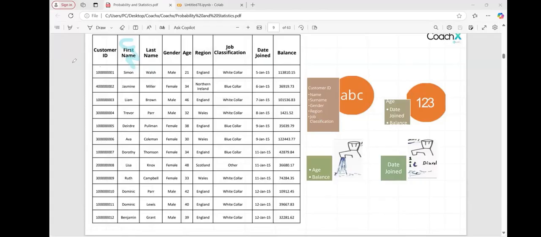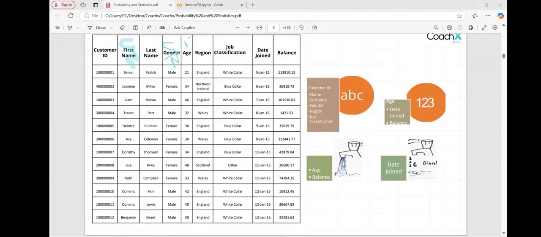Now gender is categorical, qualitative categorical. Is it ordinal or nominal? Nominal. There won't be any order.